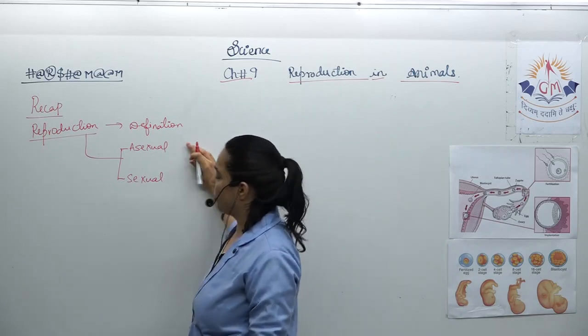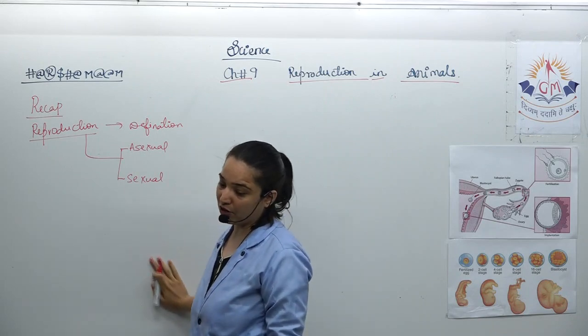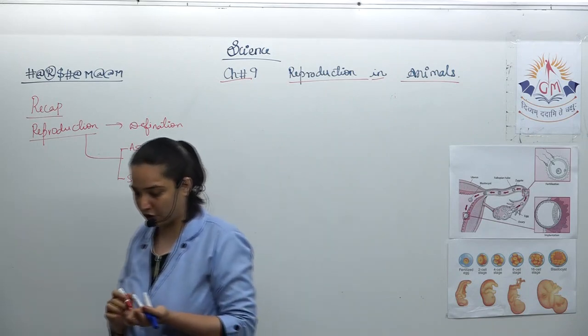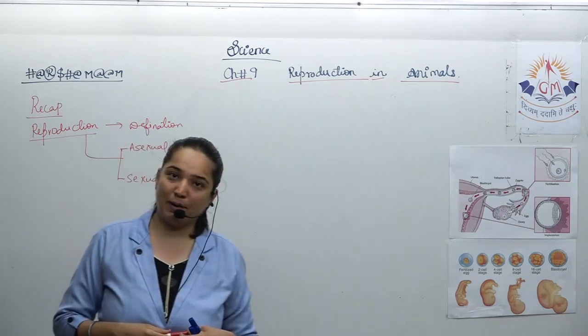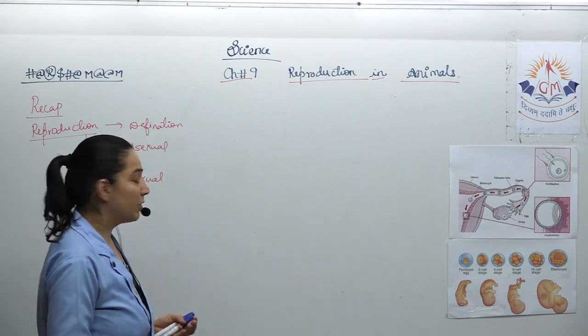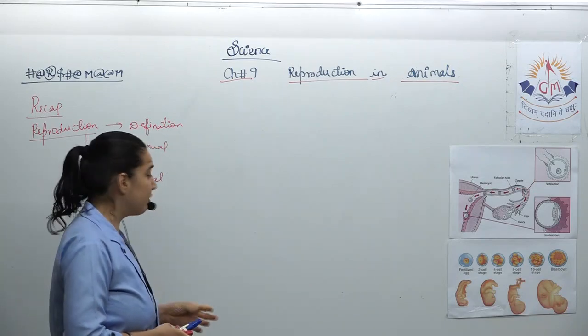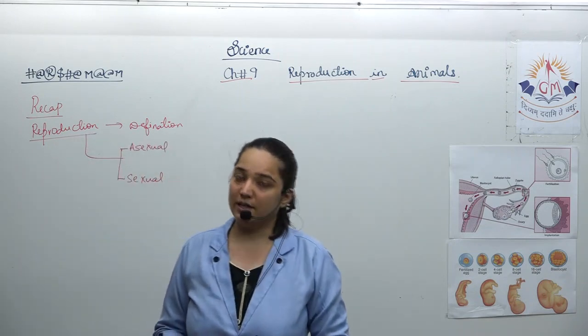As per the sexual mode of reproduction, both male and female partners are needed for the formation of the new individual organism, while in asexual only one parent is needed.